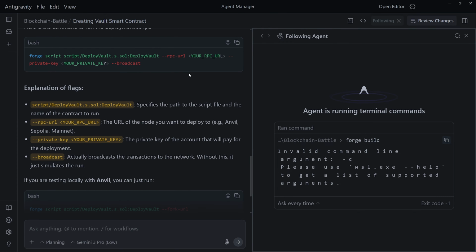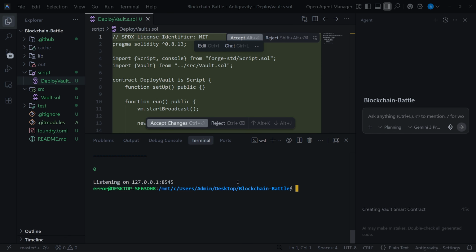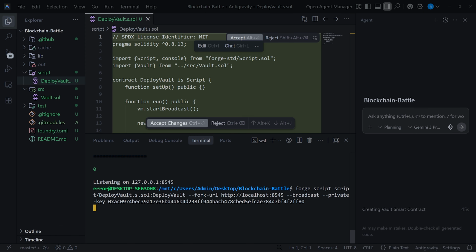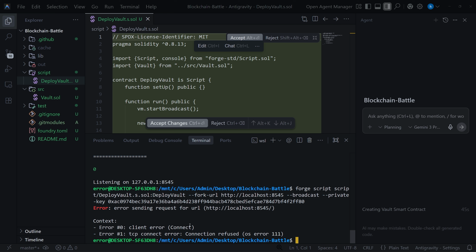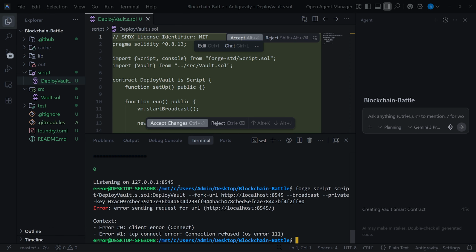We don't even have to write the RPC URL or private key ourselves as well. So let's go ahead and just copy this, and now I'm gonna paste this here and hit enter. Okay, it says client error, TCP connect error. As you can see, that's because I just stopped Anvil.